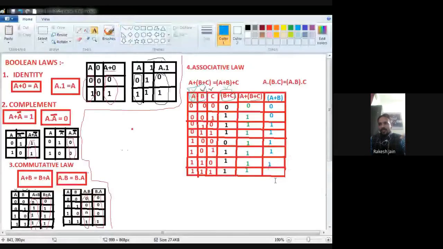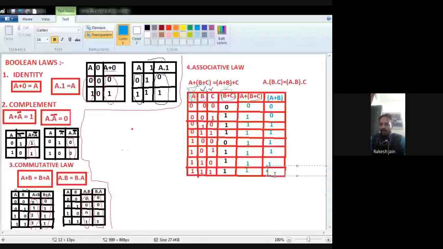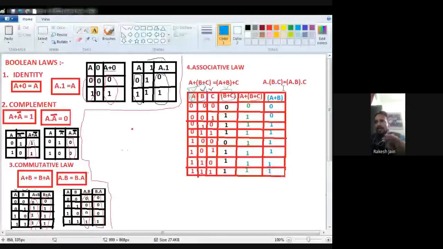Now I check the RHS side. For the RHS side, first I have to find out A plus B. So I find A plus B first of all.